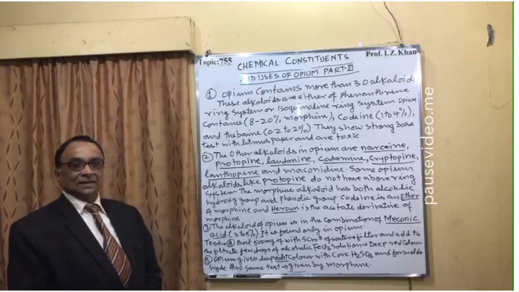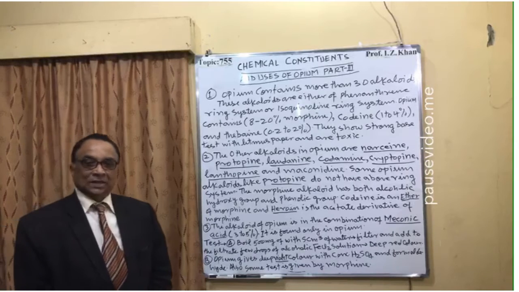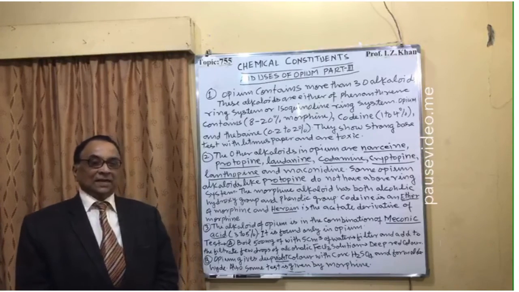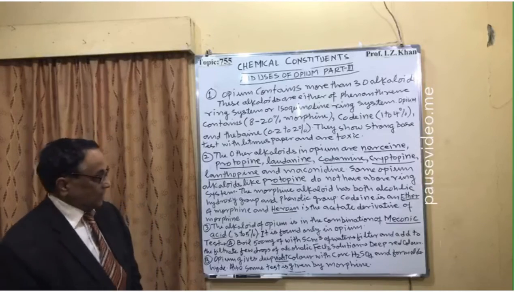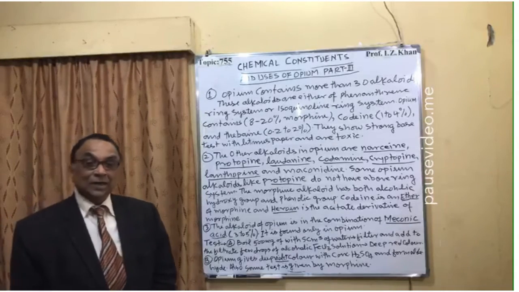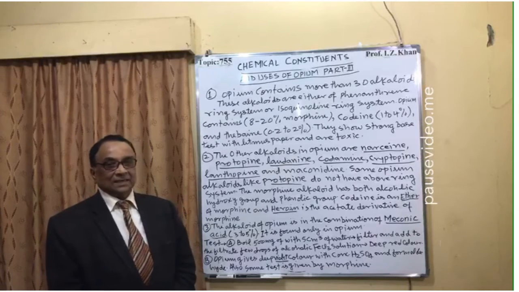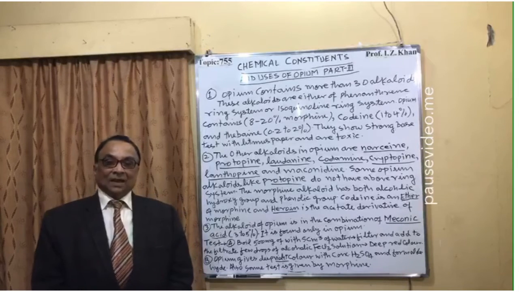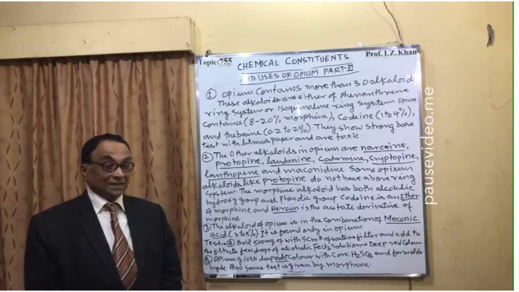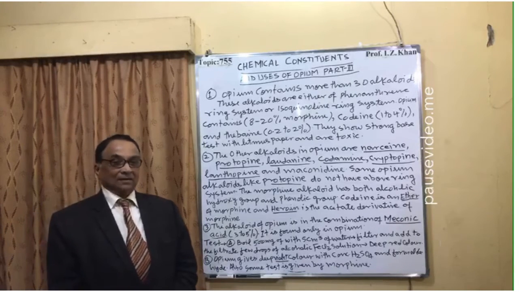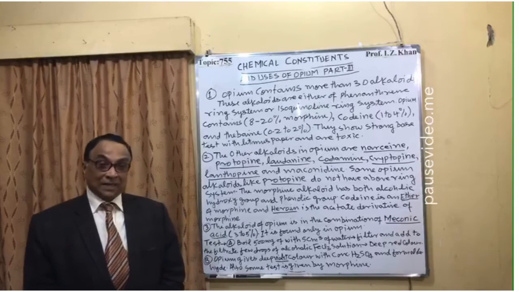We can say that morphine is subjected to acetylation. Once both groups are changed into acetate, it is called heroin. And heroin is very powerful, 10 times more powerful in terms of sedation, in terms of hallucination, and other narcotic effect is far more than morphine.